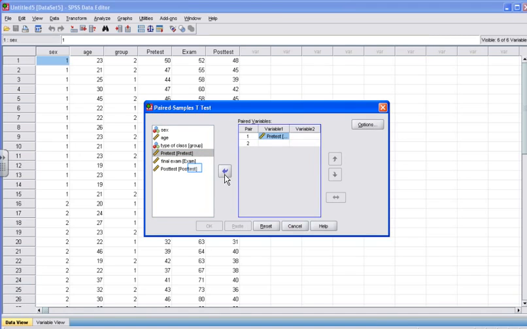Now that the pretest variable is in the variable 1 slot, click the second variable in which you're interested in comparing for each subject. In this case, we're going to compare the pretest with the posttest, so we click Posttest. And we click the arrow button to move the posttest variable into the variable 2 slot. To progress in this tutorial, go ahead and press the arrow button.